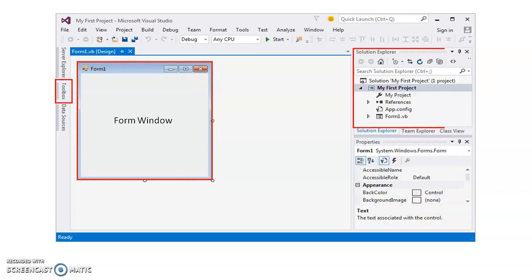Now the next section is called Solution Explorer. All the files you have created to build an application will be visible here. And the last portion is the Properties window, which will display the different properties for different controls. This I will explain elaborately in a few minutes.